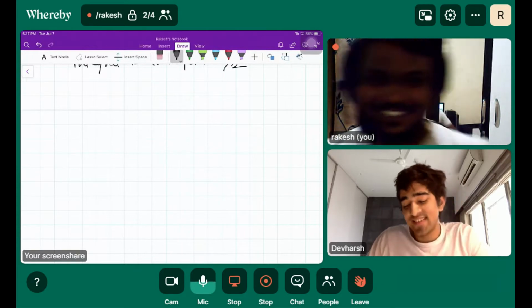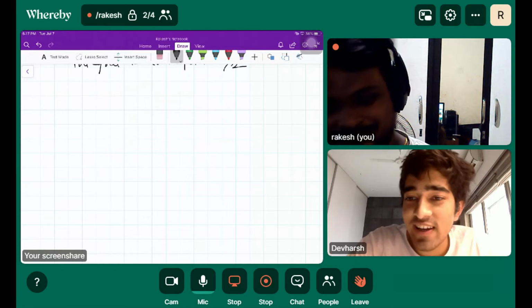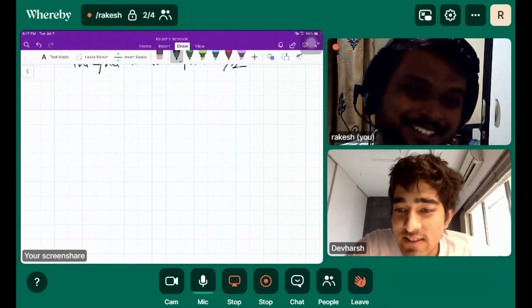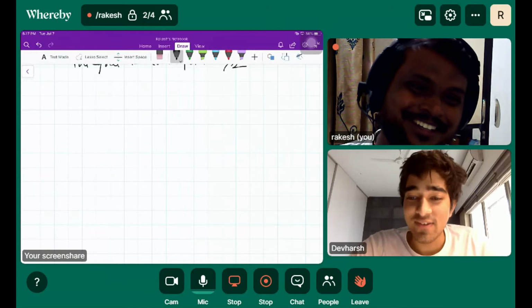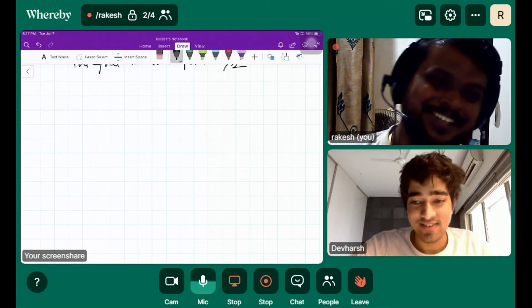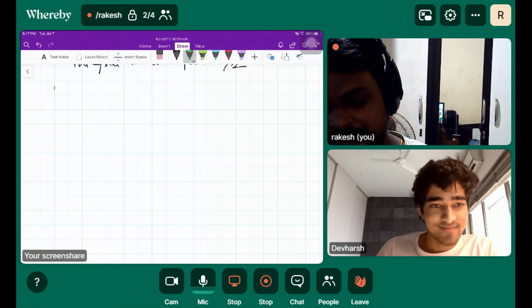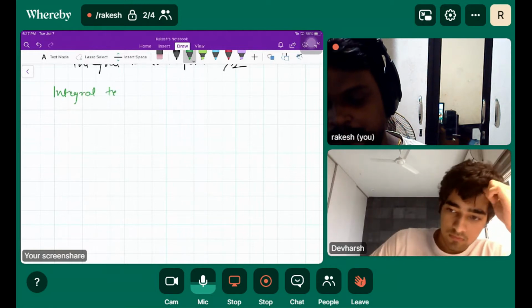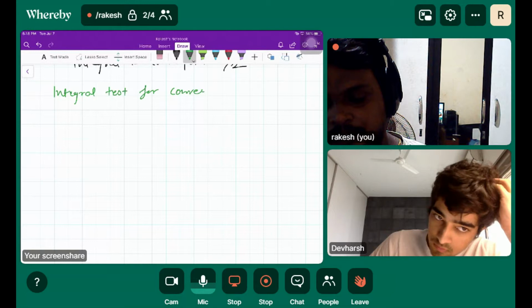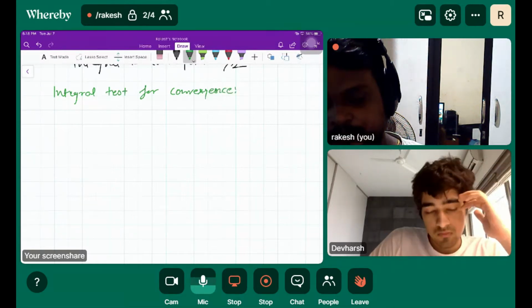So let's put up the definition here. Usually we start convergence tests from the ratio test or something like that, but we start from the integral test only. So, integral test for convergence.